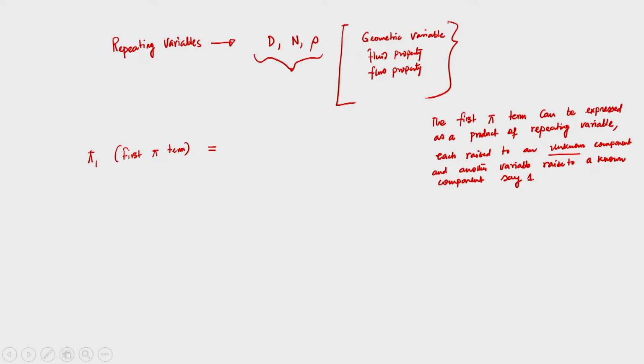So, we have 8 variables and we have considered 3 repeating variables.